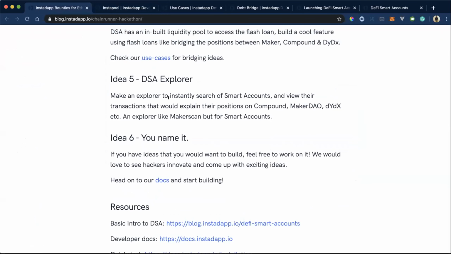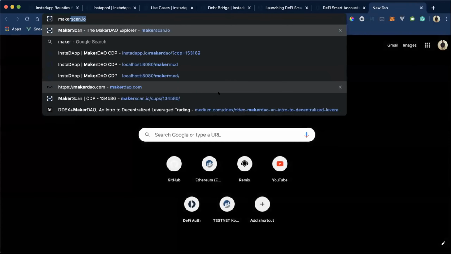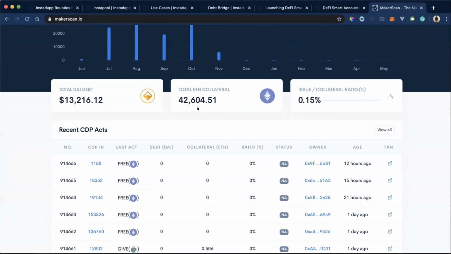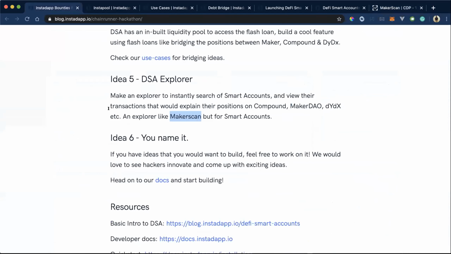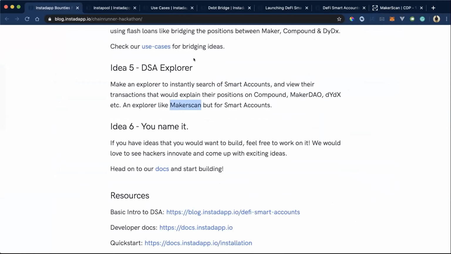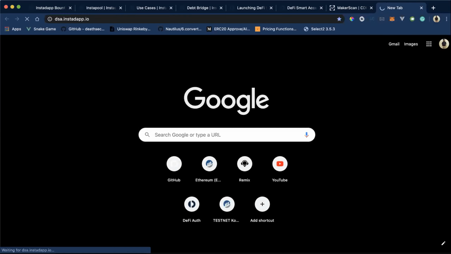The next thing is we are expecting you to build a DSA Explorer. You have seen that we have a Maker scan also, for the Maker MCD, where a user can get to know more about their CDP and everything. We are expecting you to build a similar thing for the DSA. I'll show you how our dashboard currently looks.